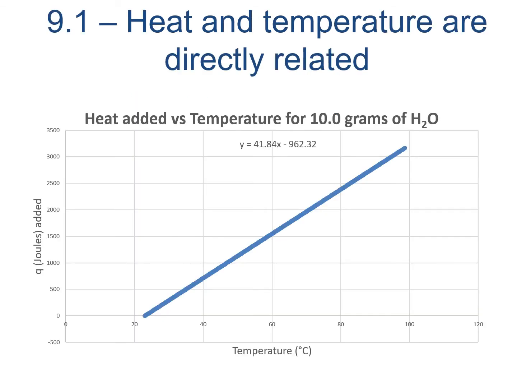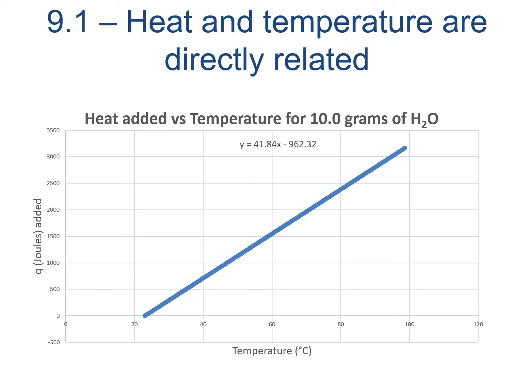Even though heat is not the same as temperature, the concepts are closely related. As more and more heat is added to a sample of constant mass and constant phase, like it's always liquid for example, the temperature goes up linearly, or at least nearly linearly. This graph shows us the relationship between added heat, which is often indicated with the letter Q and measured in joules, and temperature, which could either be degrees Celsius or Kelvin, here it's Celsius. The slope of the graph is constant, around 41.84 joules per degree Celsius.